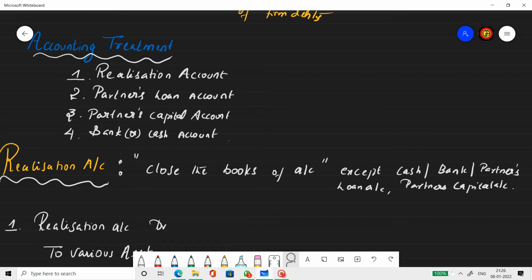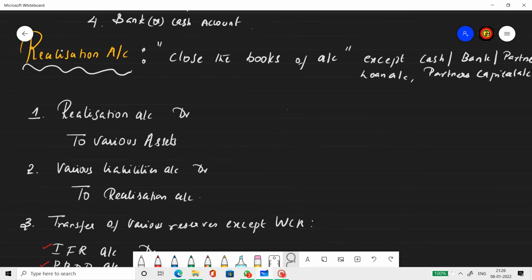Here we are dealing with four main accounts. Realization account. Please understand the difference in the name. Here it is not revaluation, it is realization account. Then partner's loan account, then partner's capital account, then bank or cash account. So in today's class, I am going to discuss only the realization account concerning journals.